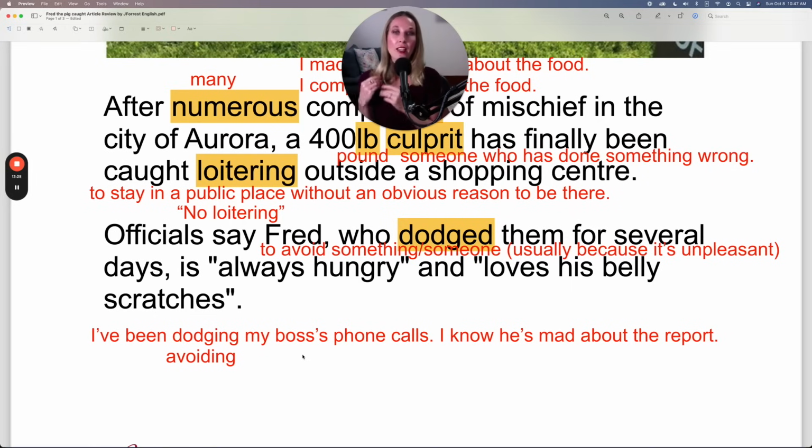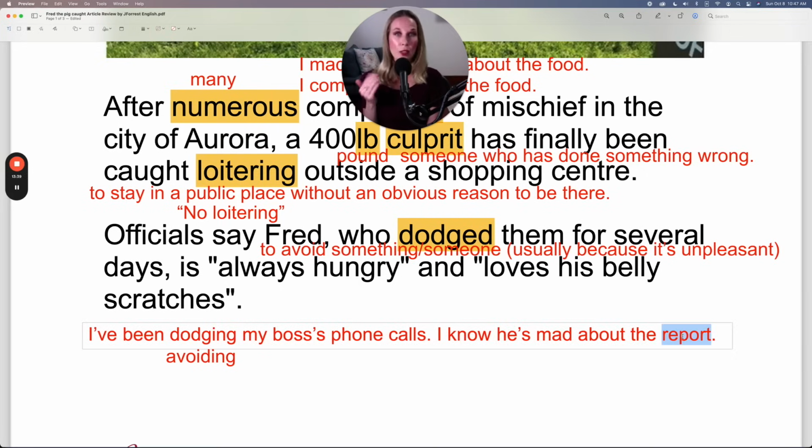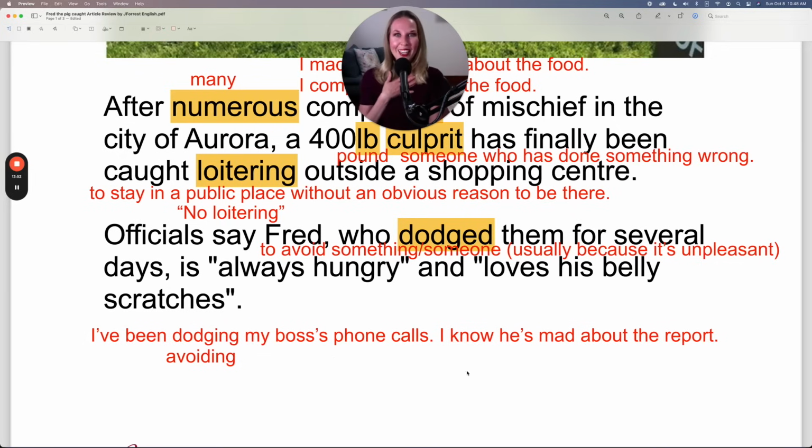That's how I dodge my boss's phone calls. Why would I do that? Because if I talk to my boss, something unpleasant is going to happen. Maybe I did a bad job with the report and I know my boss is mad about the report. So if I pick up that call, he's just going to say, Jennifer, why did you do that report like that? And it's going to be unpleasant for me. So obviously I want to avoid that. I want to dodge that.